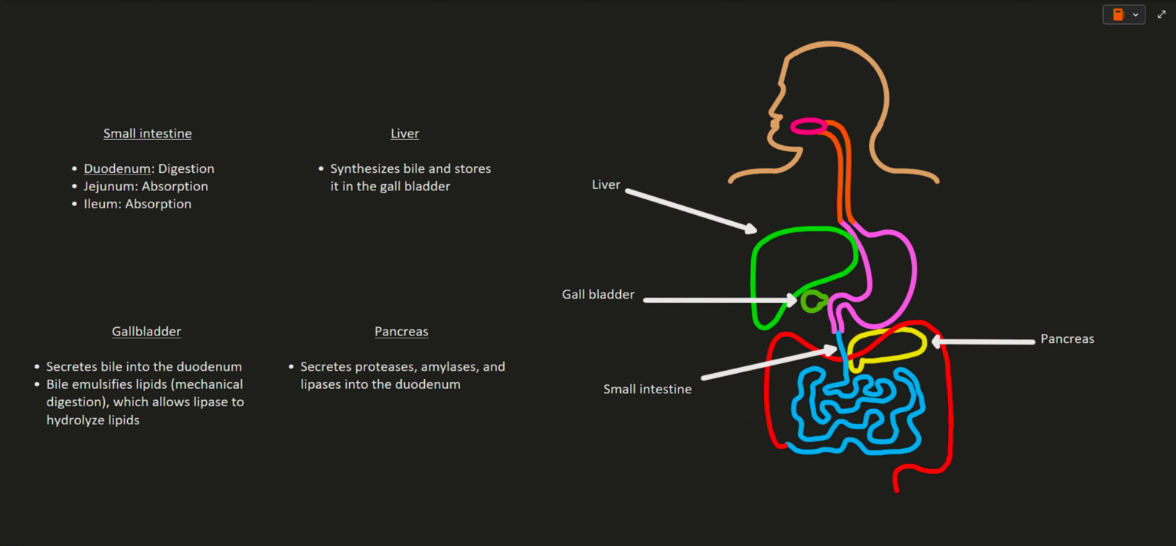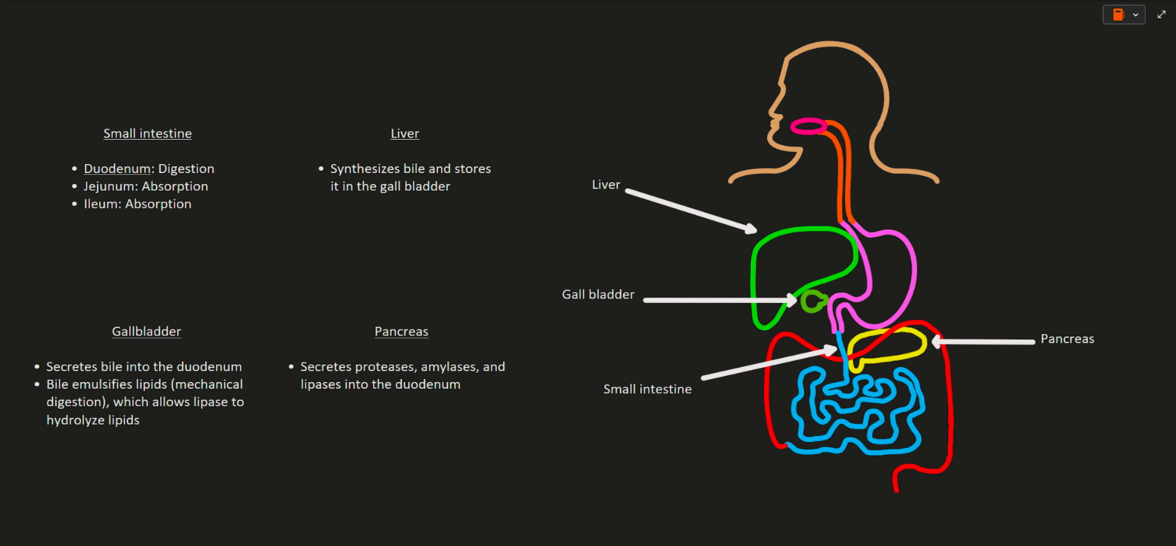Next, food travels from the stomach to the small intestine. There are three parts of the small intestine. In order they include the duodenum, jejunum, and ileum. Here, we will focus on the first part of the small intestine, which is the duodenum. The duodenum is primarily involved in digestion.